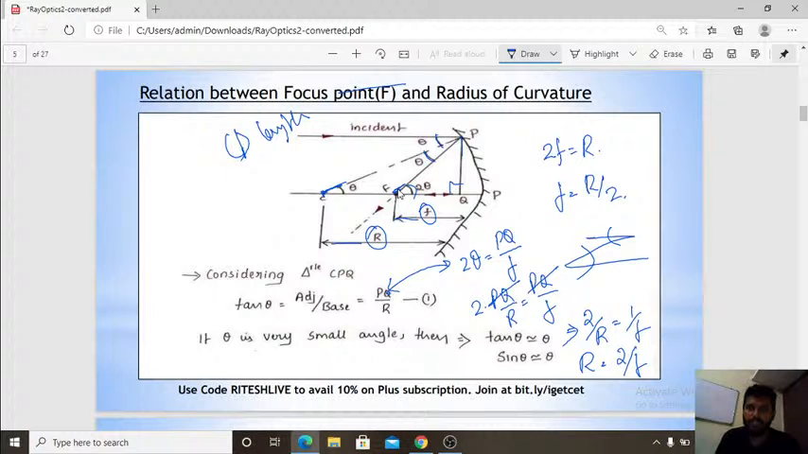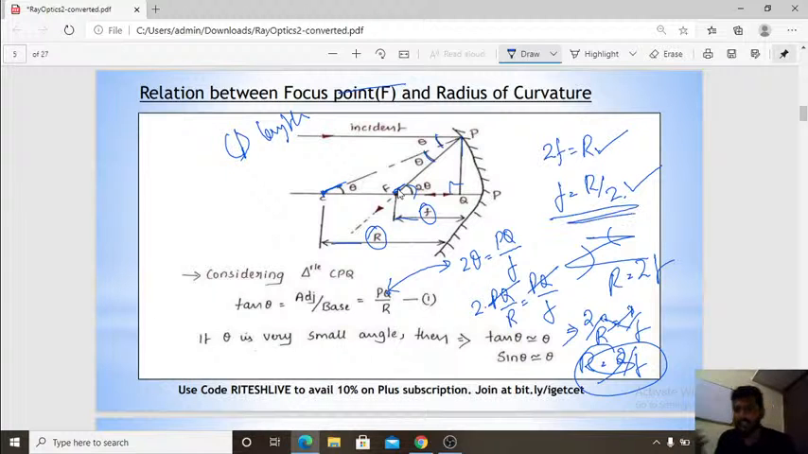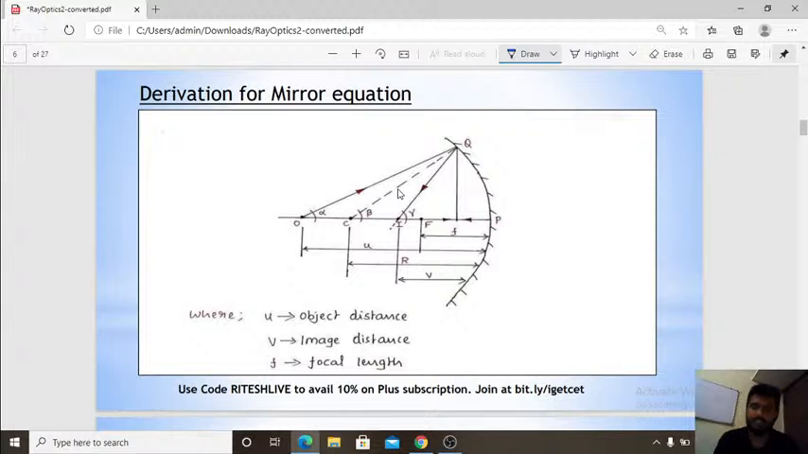So R is nothing but 2F, okay, see here, 2F. And again, F is equal to R by 2. Simple derivation, okay. So you can directly do it in the exam, right? Okay, super. Next, derivation for the mirror equation.